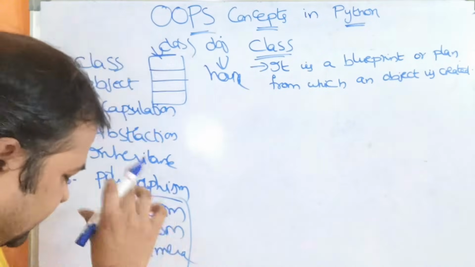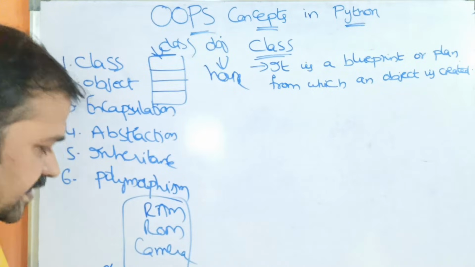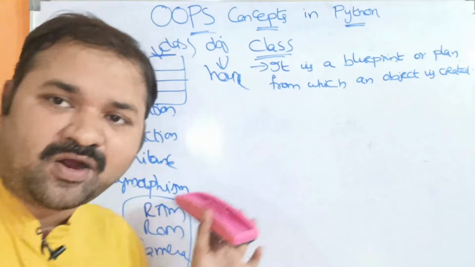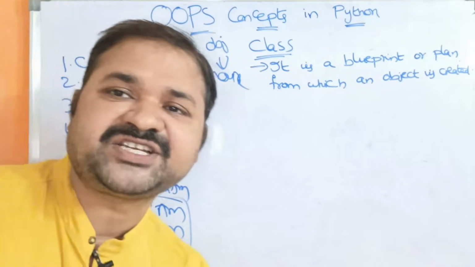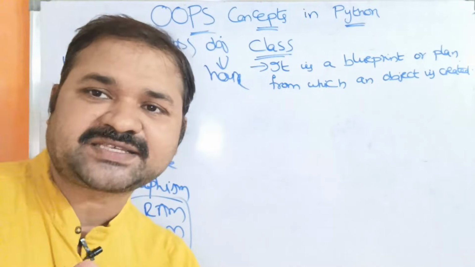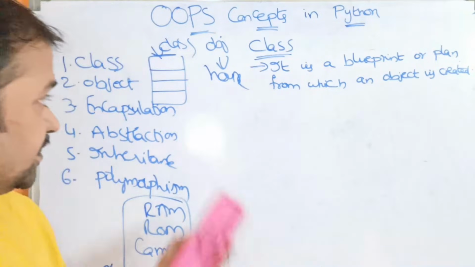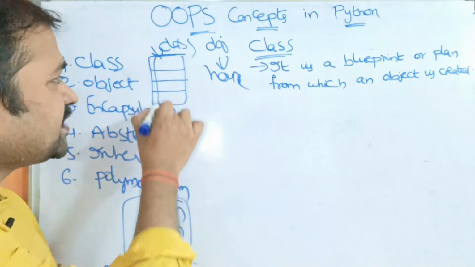This requirement is called the blueprint. Next, once the blueprint is over, according to the blueprint we will manufacture the mobile by taking all the components and assembling them.